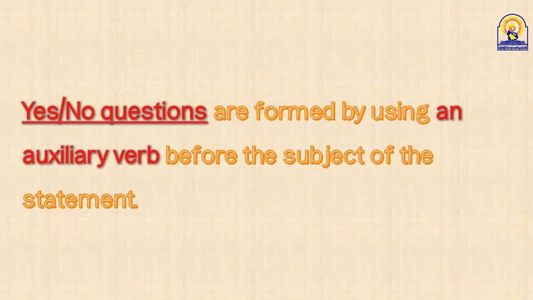Statement. I told you, the statement is the declarative sentence itself, okay? And the subject, I mean the doer of the action, okay? So if you want to form a yes and no question, you need an auxiliary verb. As I told you, I cannot make a question without the auxiliary verb. I need one of the auxiliary verbs to put before the subject. Now, let's have a look at this slide.